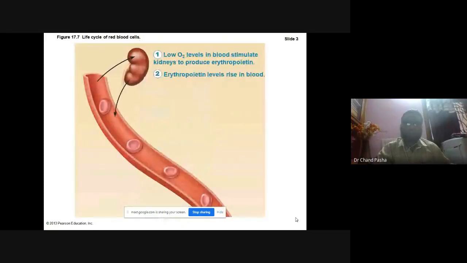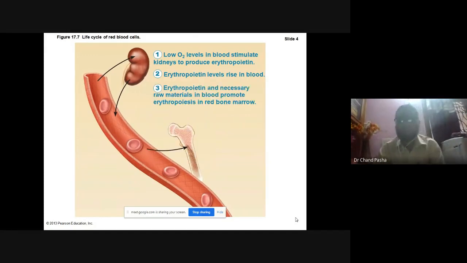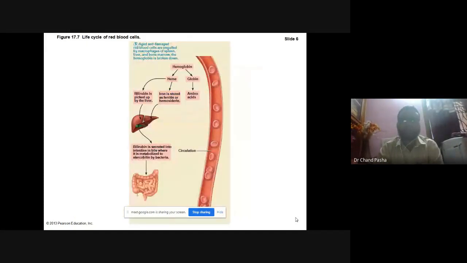This is a cascade. The oxygen level stimulates erythropoietin production. This is already over. This is its degradation. It will be divided into heme and globin components. The heme component is further divided into bilirubin and iron.